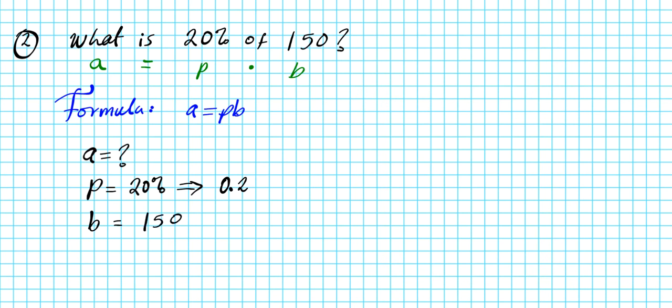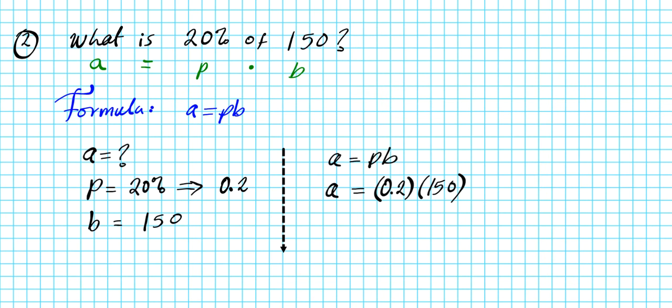We have our two knowns and our one unknown for our formula that has 3 variables, so we're good to go. The formula is A equals PB. Amount A is unknown, so we have A equals, the percent in decimal form is 0.2, multiplied by the base amount, which is 150.